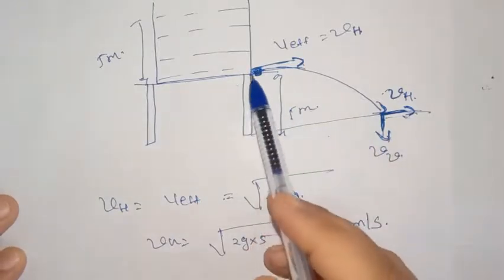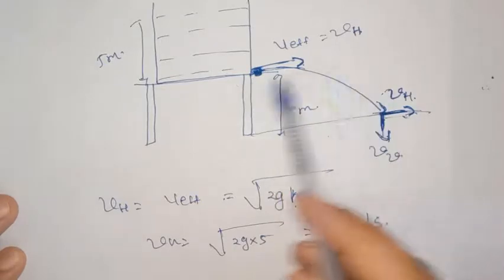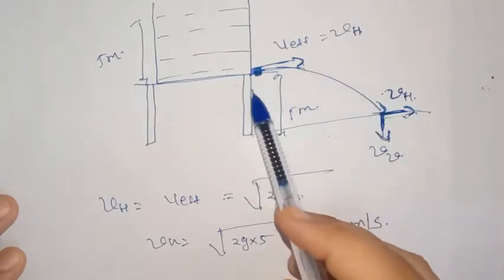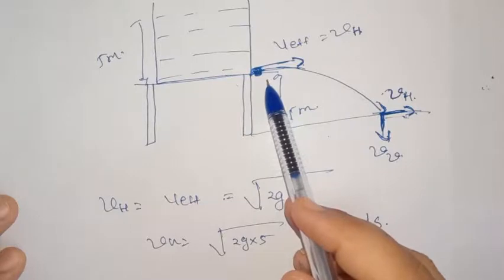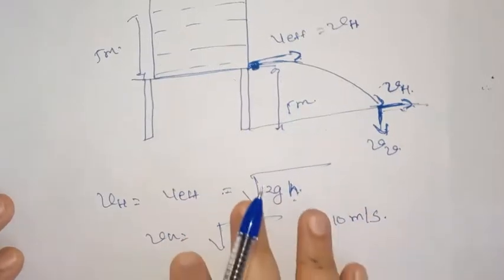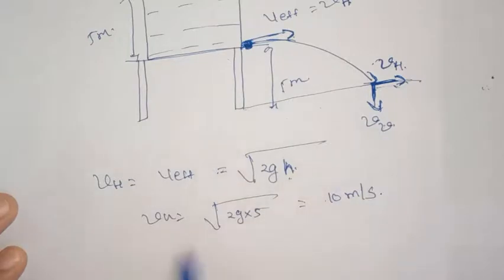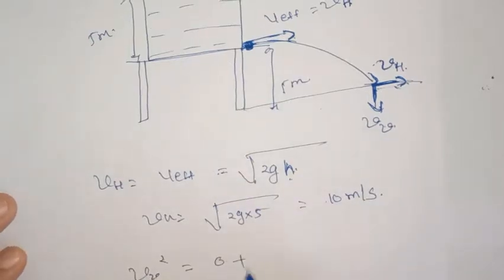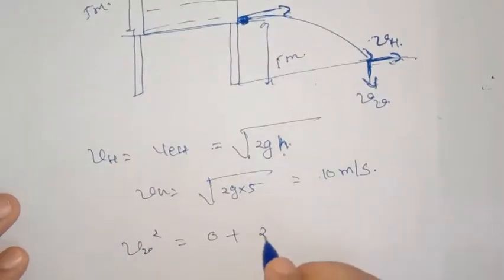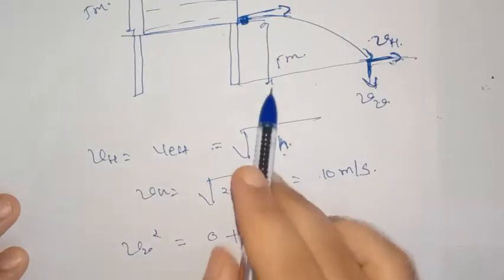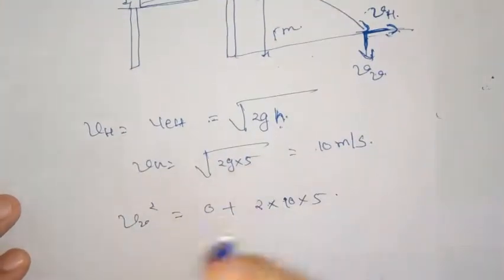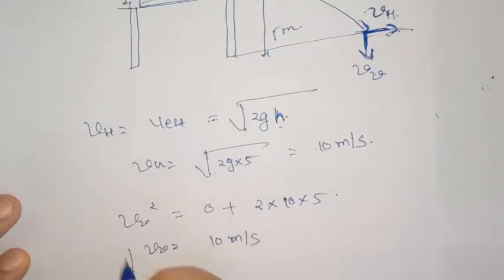Now, when it gets out from the hole, the initial vertical component of velocity is 0. So, after traveling 5 meter, the final vertical component will be VV square is equal to 0 plus 2G into height H. So, vertical component of velocity will also be 10 meter per second.